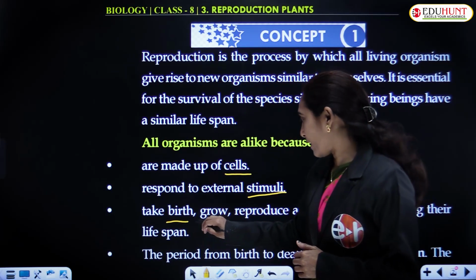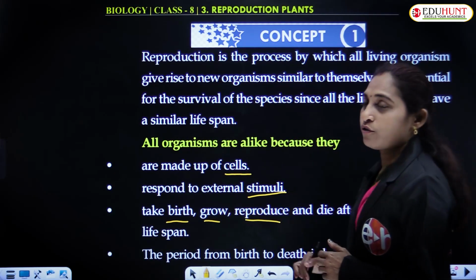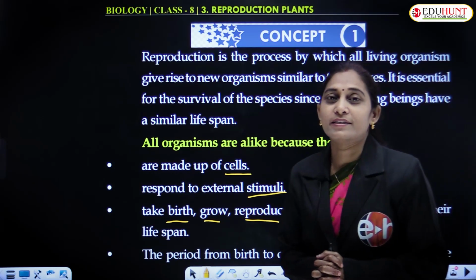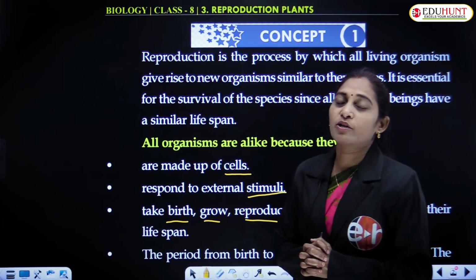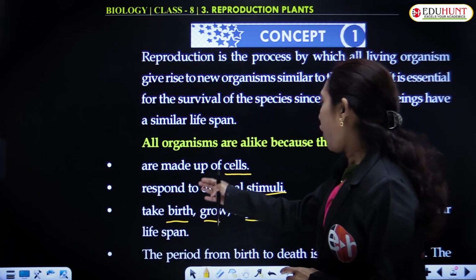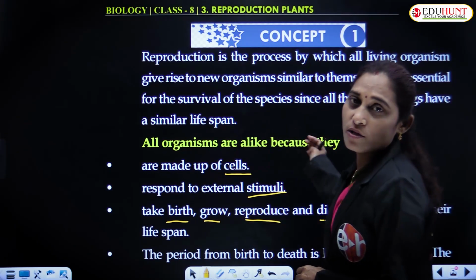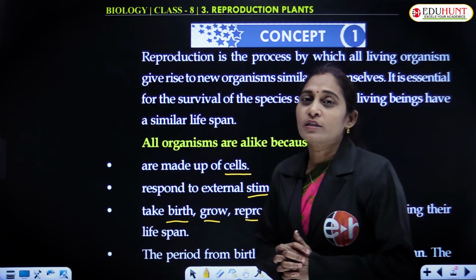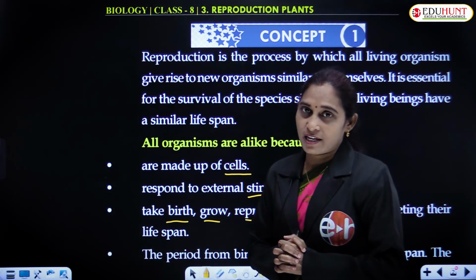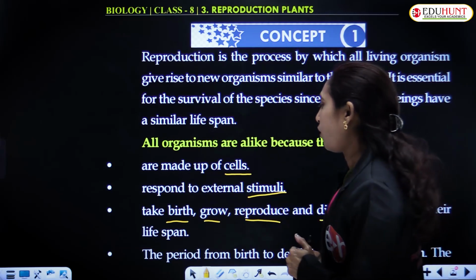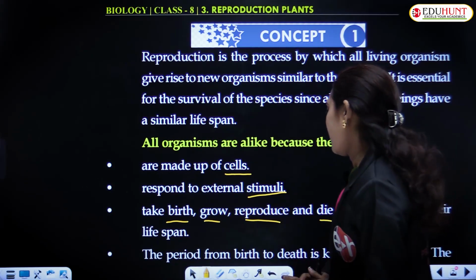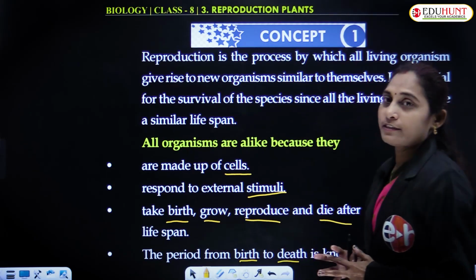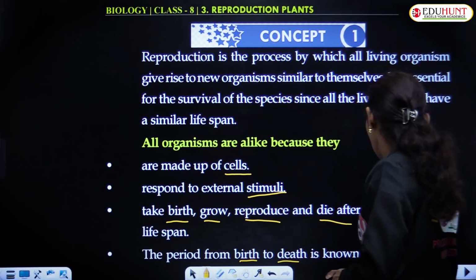They grow, and they reproduce, that is multiplication, and die after completing the lifespan of a particular organism. All these processes, all these activities are carried out through the entire life cycle of an individual organism. The period from birth to death is known as the lifespan.